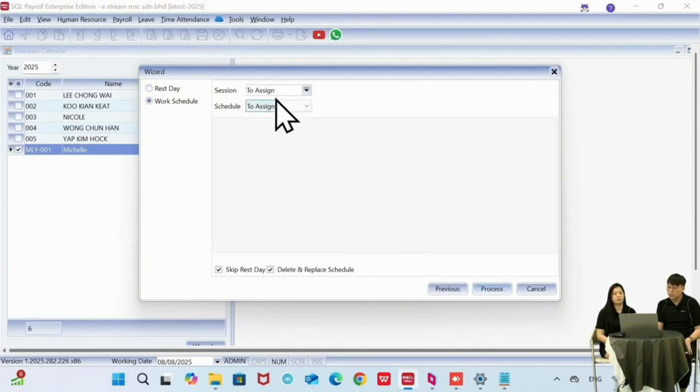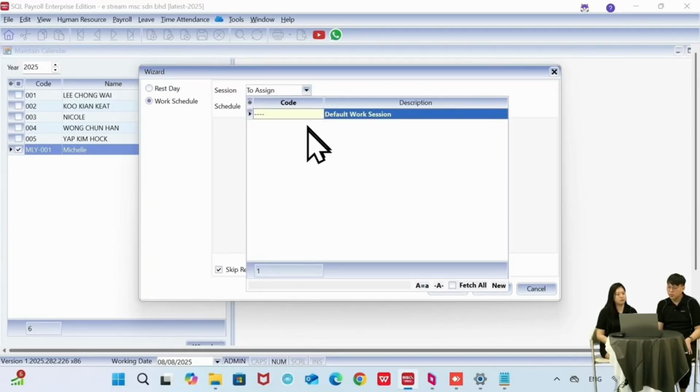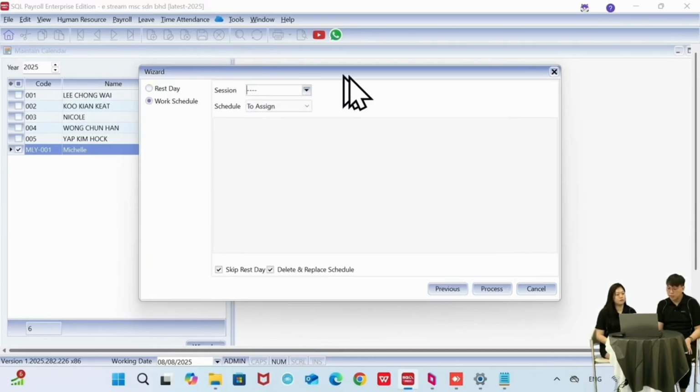And then this one is the work section. The section, we can choose the default work section. The section can actually be created separately, for example, night shift, morning shift, something like that. But now we will use the default one.